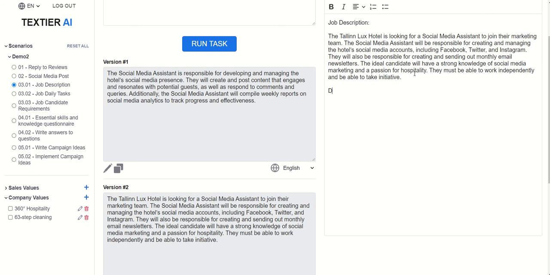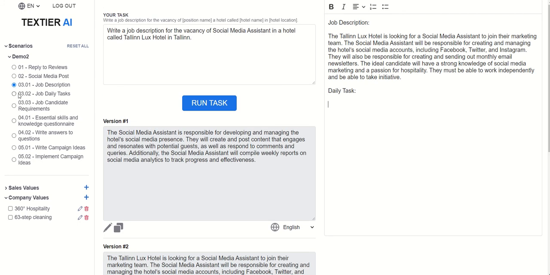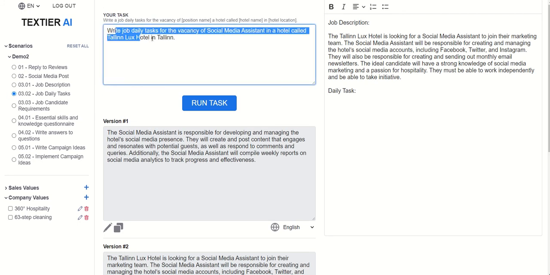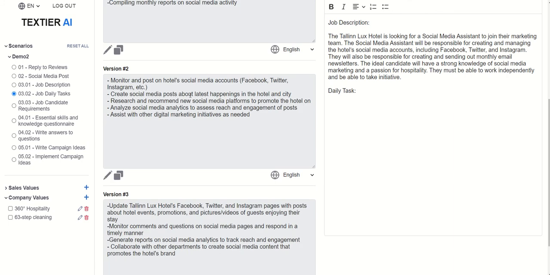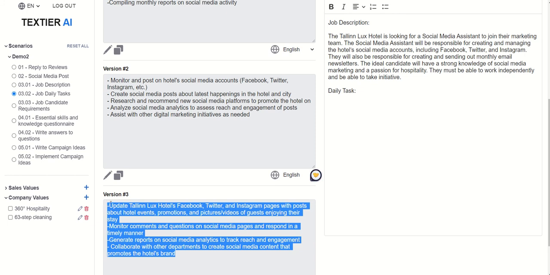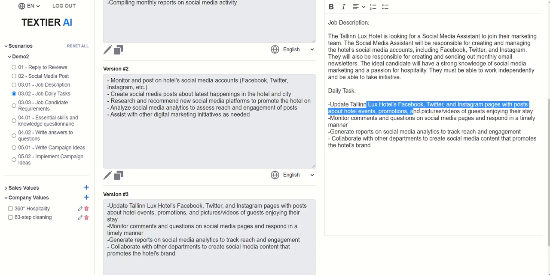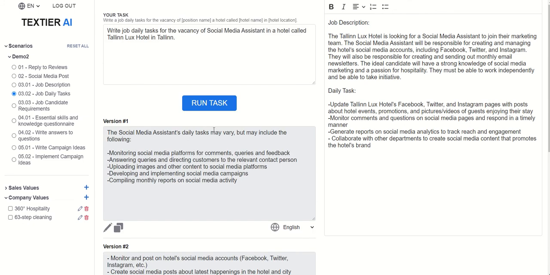The second part is daily tasks, right? What is the candidate expected to do on a daily basis? So this is the second part of this. Write job daily tasks for the same position in our hotel. Okay, this is all right. But this is even better, I think. Update, monitor, generate reports, collaborate. Good. It corresponds really well. It knows what this thing is.